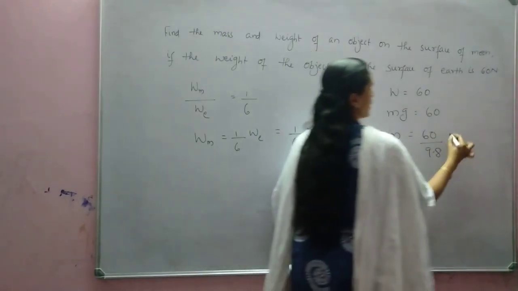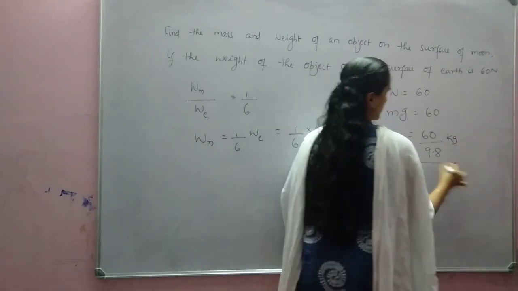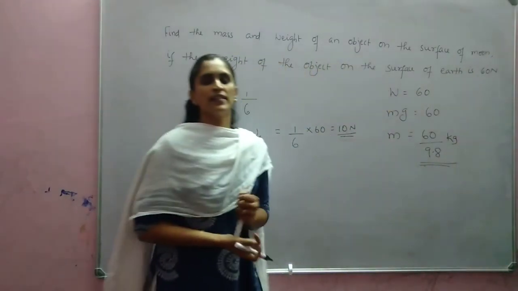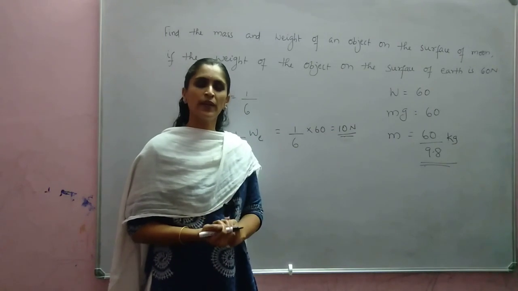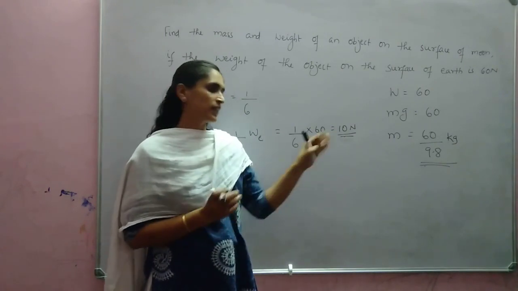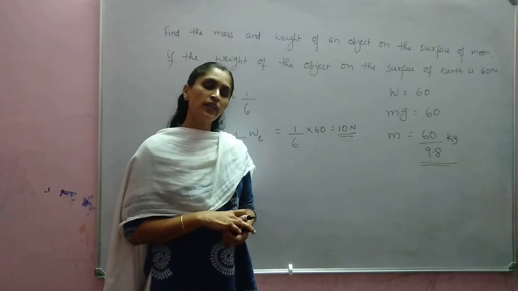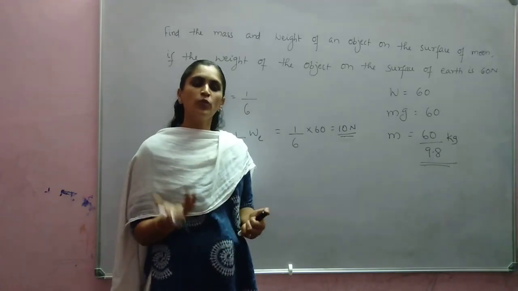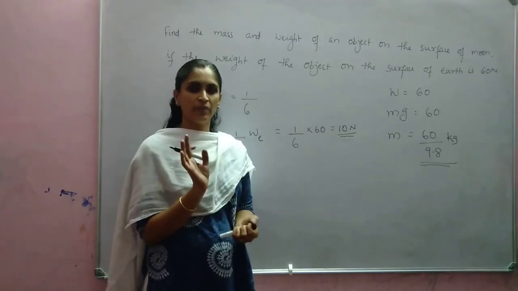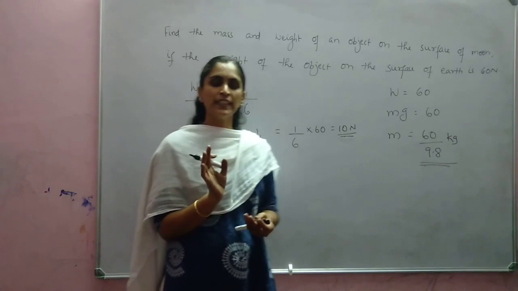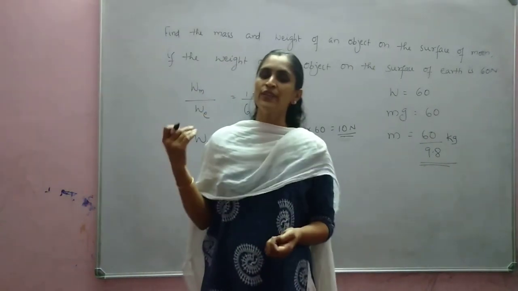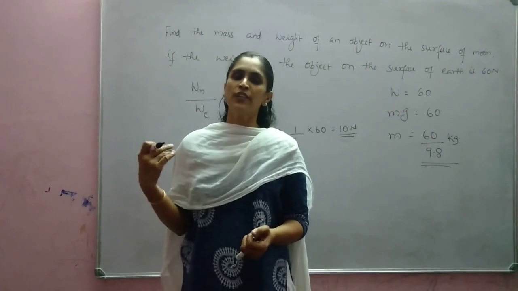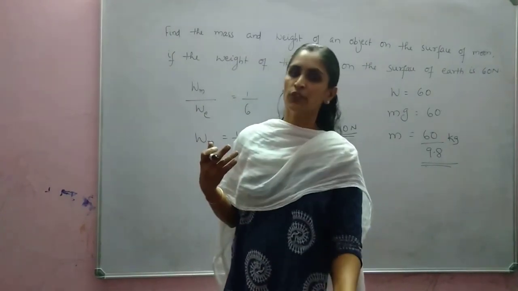This is the mass of the object, 6 point something you will get. That is the mass of the object on Earth or Moon, anywhere the mass remains same. Okay, is it clear? So this is the way of solving problems based on weight and acceleration due to gravity of Earth and acceleration due to gravity of Moon.